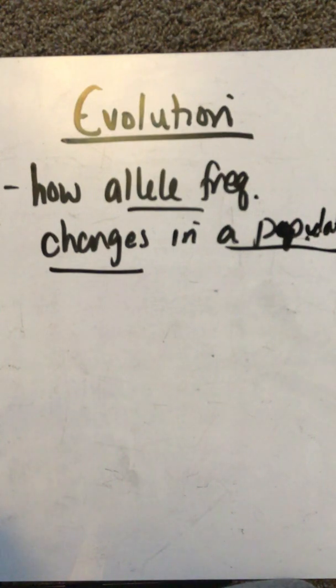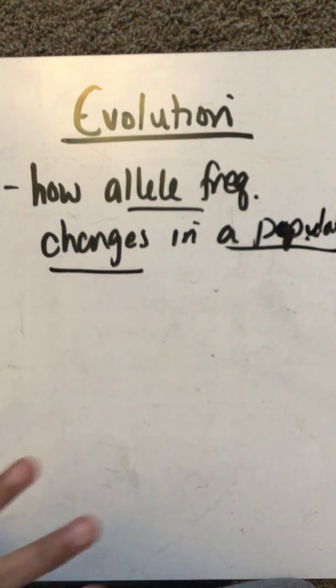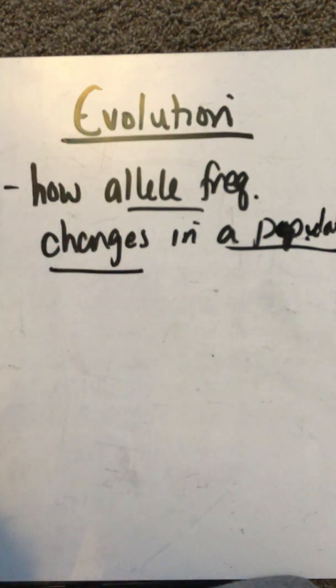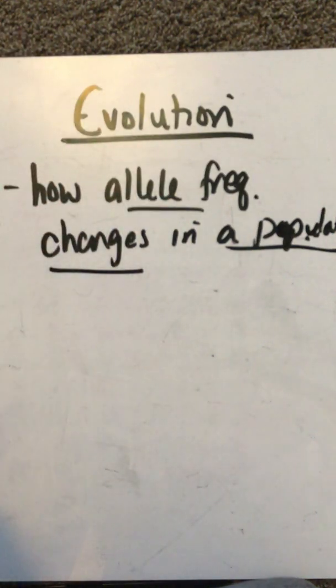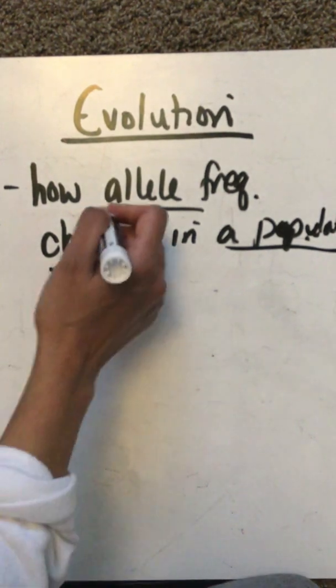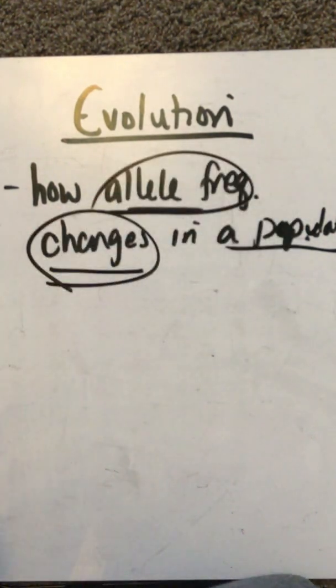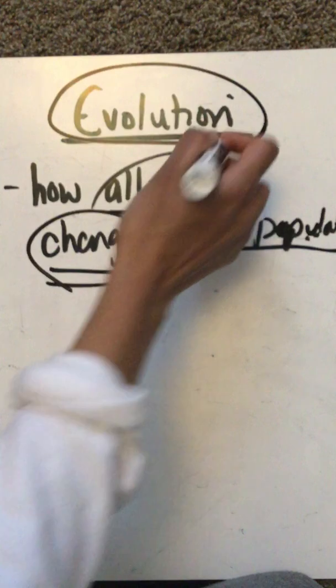You're seeing a change in the allele frequency. When we used Hardy-Weinberg, we assumed that there was no change in allele frequency. We assumed that the alleles stayed the same in the population. So what happens when you change the frequency of an allele in a population? Well, you see evolution occurring.